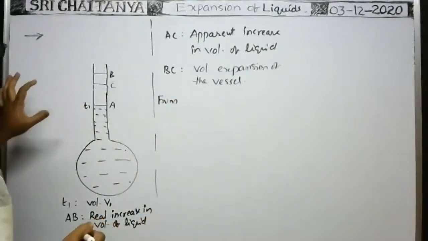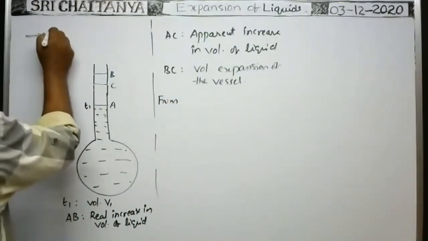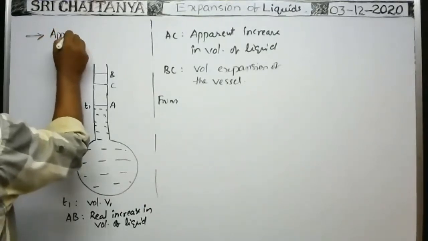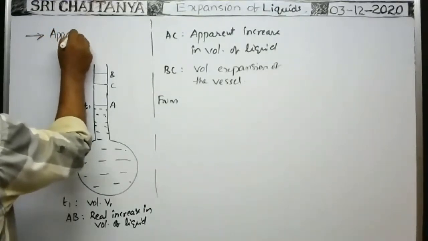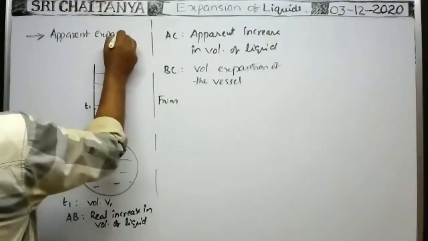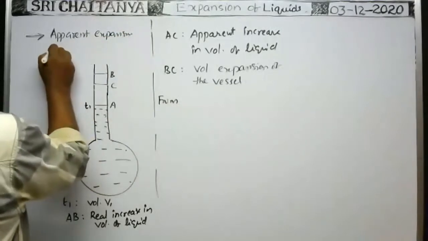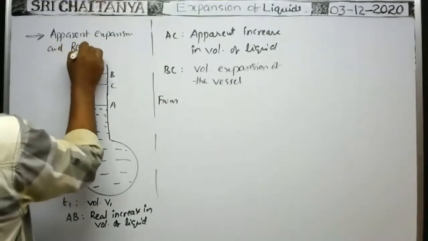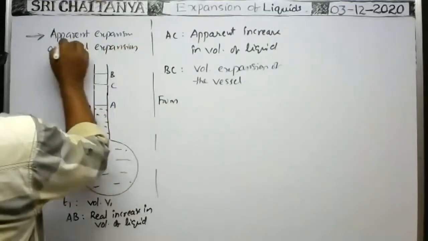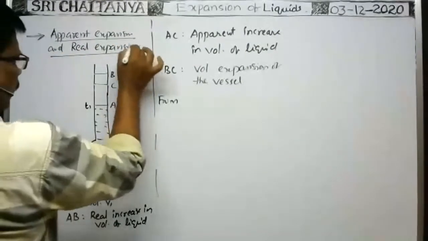Okay, now I am going to discuss apparent expansion and real expansion.